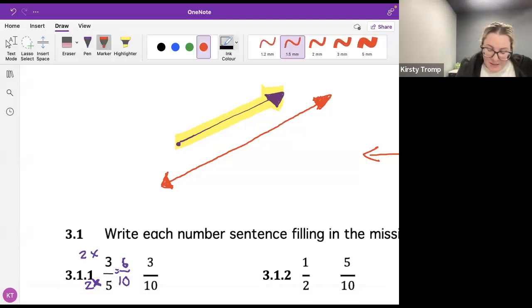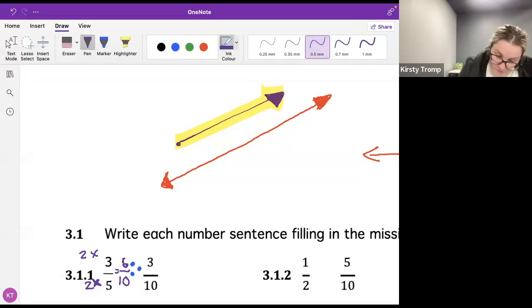6/10 is bigger, ma'am. Well done, Amishle. So I'm going to put 2 dots by 6/10 because that's the bigger number, and 1 dot by 3/10 because that's the smaller number. And I'm going to join up my dots. Another way of looking at that is 6/10 is the bigger number, so the crocodile mouth is always open to the bigger number.